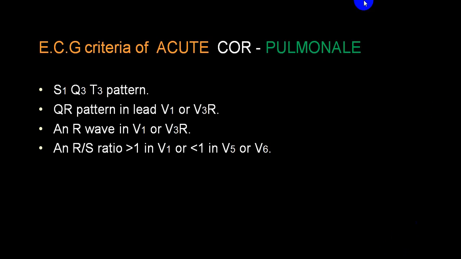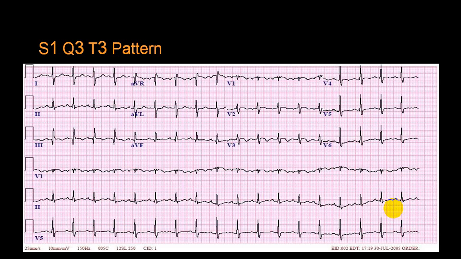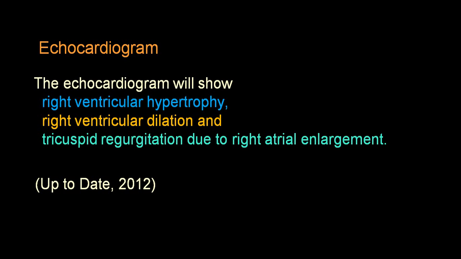In acute cor pulmonale, we already told you the S1Q3T3 pattern will be present, or you might have even clinical evidence of right bundle branch block. So this is typical S1. This is S wave in lead I, Q3 and T3 inverted in lead III. That is characteristic of acute cor pulmonale.